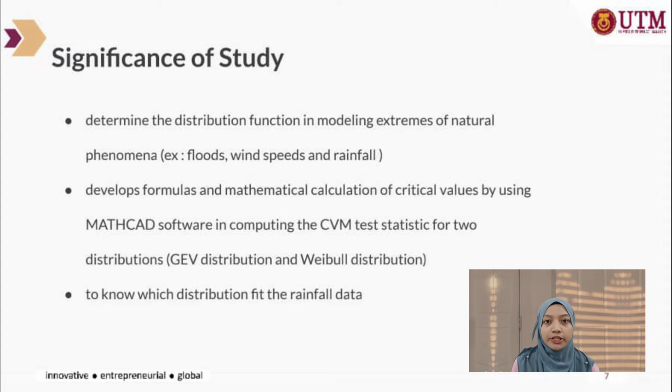So, this research helps other researchers in computing critical values for CVM tests in both distributions. Furthermore, a rainfall data is applied to the study in order to know which distribution fits the rainfall data. Thus, the study is useful to know which distribution best fits the rainfall data.